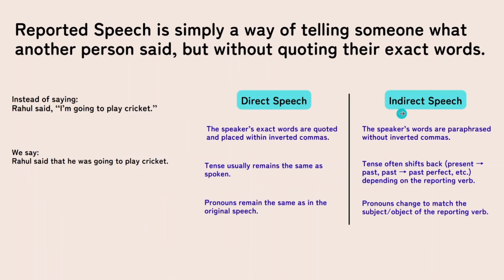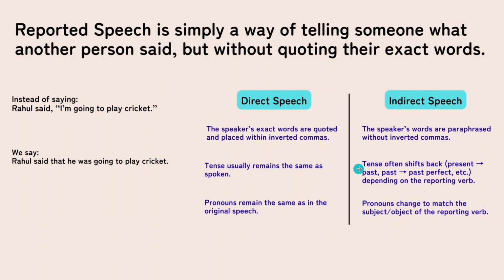Now let us look at what are the differences between direct and indirect speech. As you could see, in the direct speech, the speaker's exact words are quoted and placed within inverted commas. But in the indirect speech, the words are paraphrased without inverted commas. Then, tense usually remains the same as spoken. So here "I am going", but the word said is in past tense, while this one is the present tense because we're quoting their exact words.